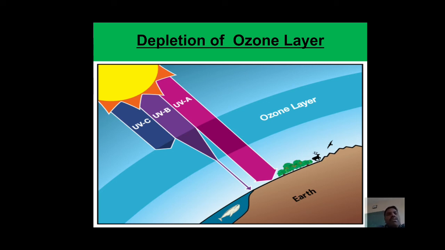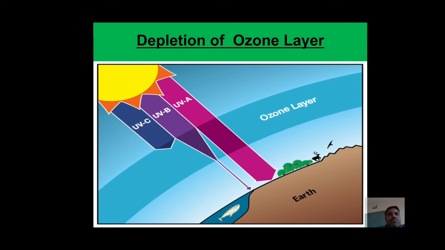Why is this ozone layer depleting? Because of CFCs. From where do these CFCs come? CFCs come from our daily lives. Most people in the world are using air conditioners, coolers and refrigerators.